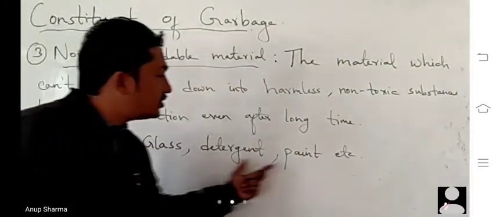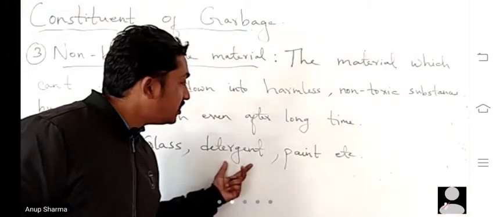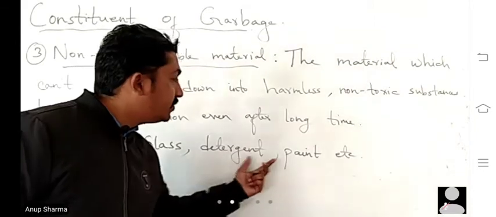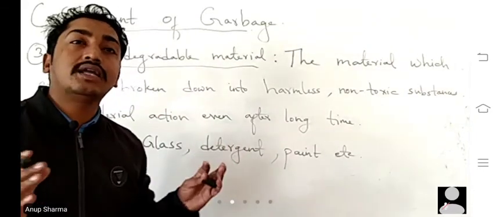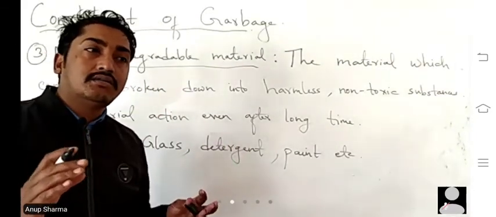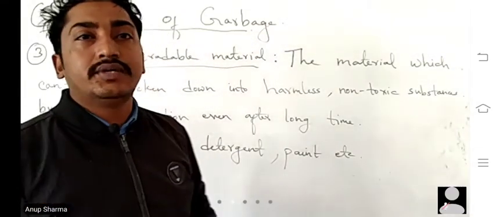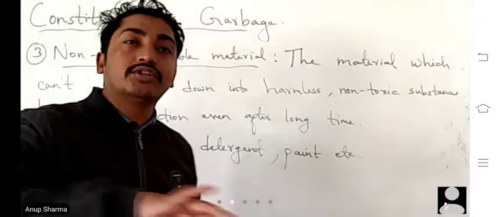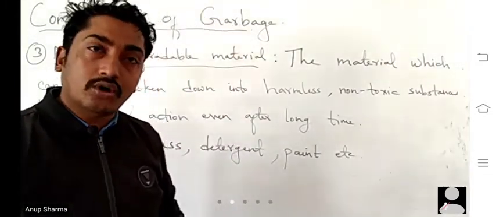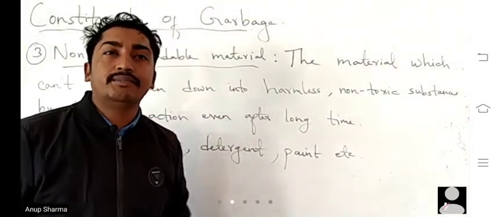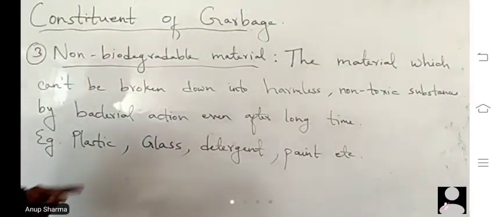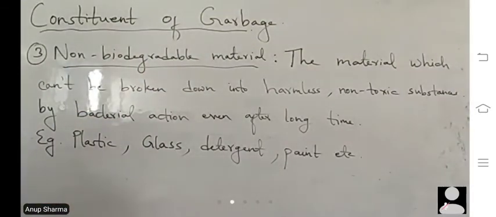Detergents and paint, these things must be treated in a correct manner. That means first of all these things must be cleaned with cloth or paper, then it can be burnt. So this was all about non-biodegradable material.